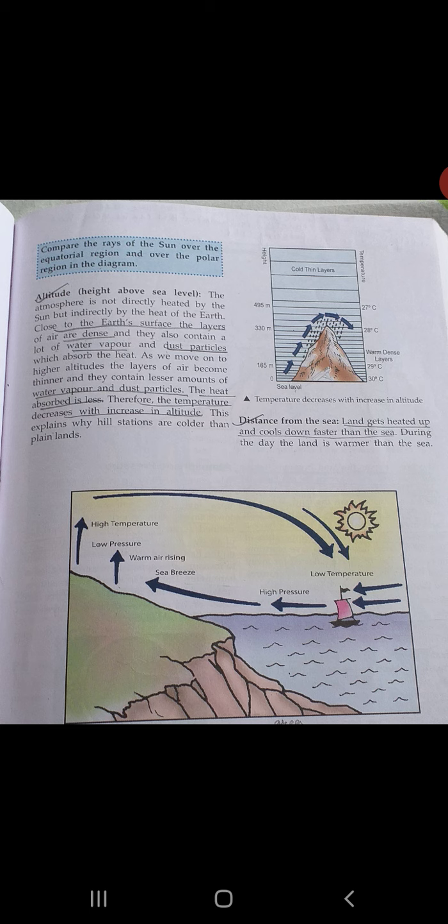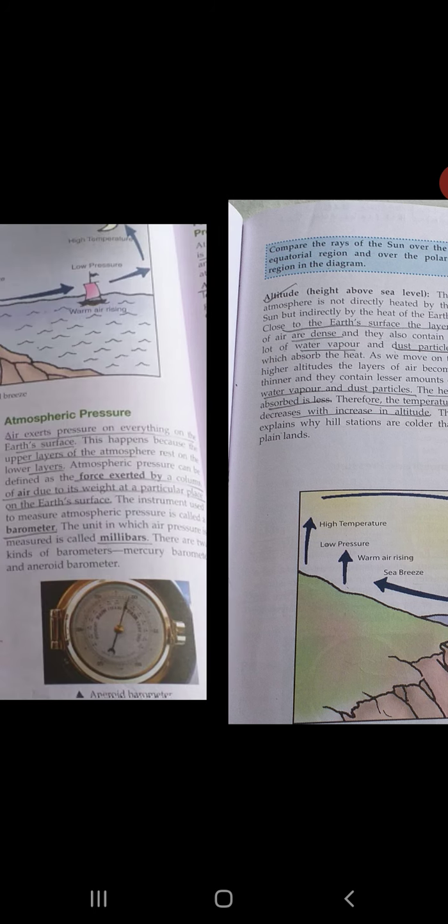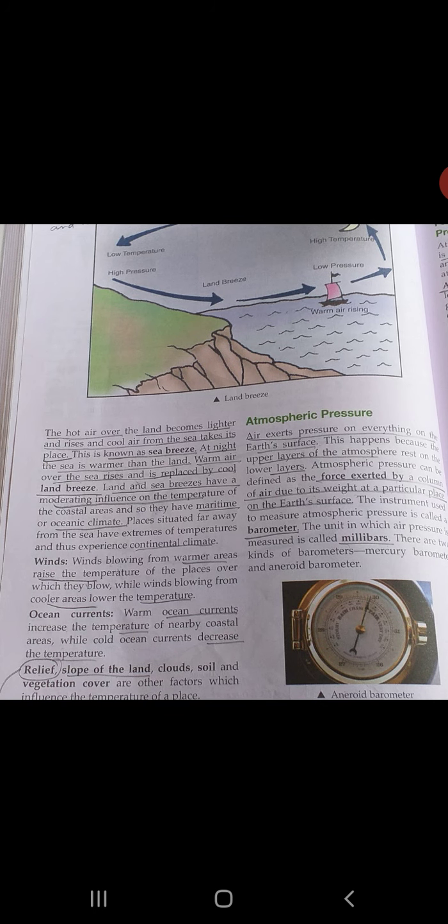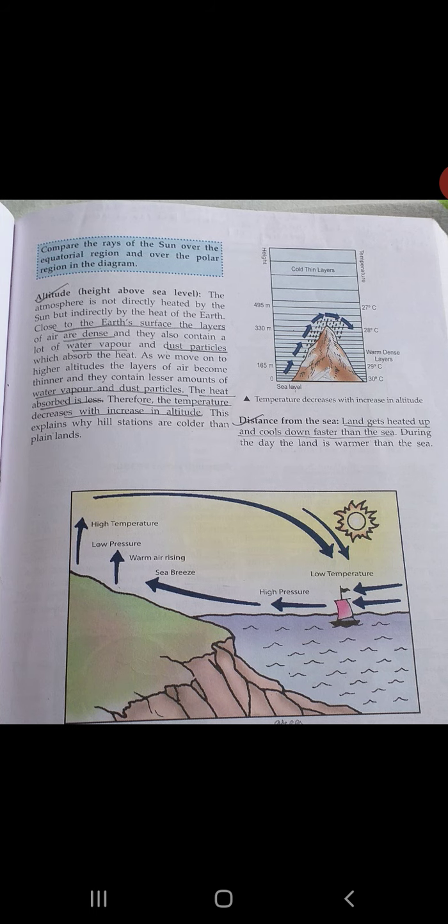Now we'll move to the next one. The next factor is distance from the sea. So now we will see how the temperature is affected by the distance from the sea. Land gets heated up and cools down faster than the sea. We all know that land gets heated up faster than sea, and it cools down also faster than sea. Land is getting heated up faster and it is cooling also faster.